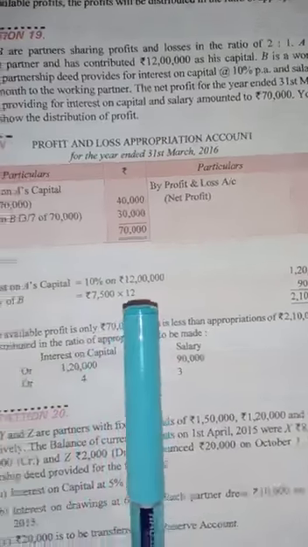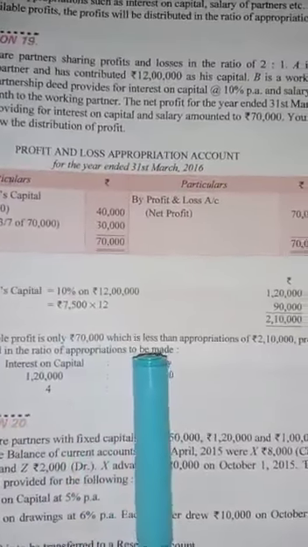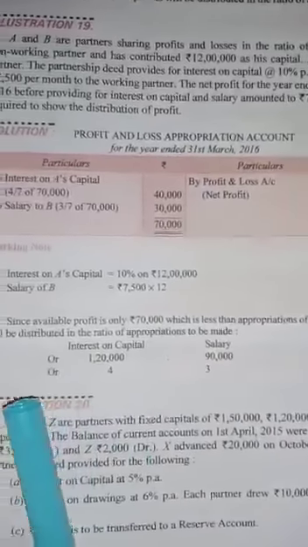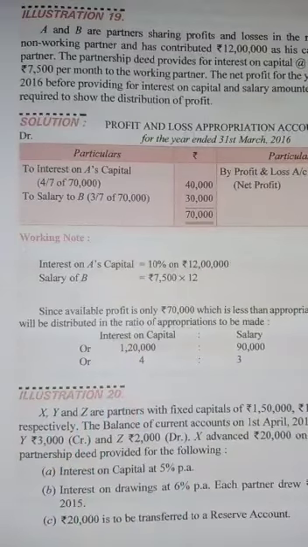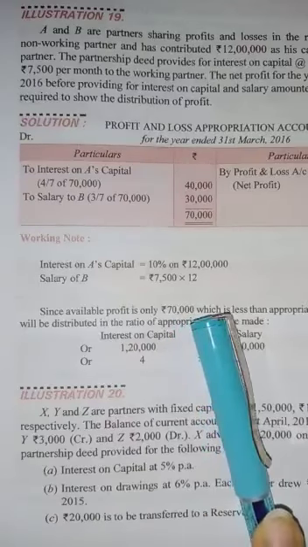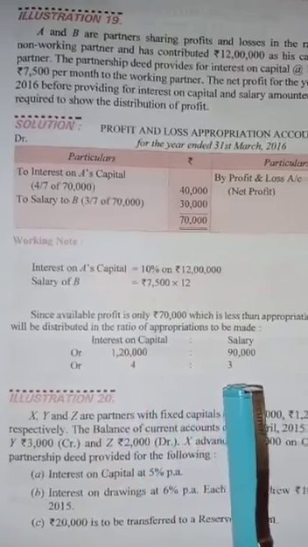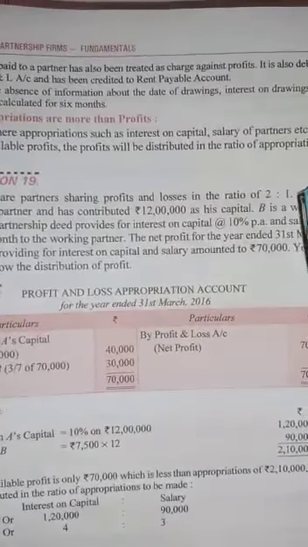In this case, since available profit is only 70,000, which is less than appropriation, the profit will be distributed in the ratio of appropriations. This is a new and important concept: if the profit is less than appropriation, you have to divide the profit in the ratio of appropriation, not in the ratio of their partnership.